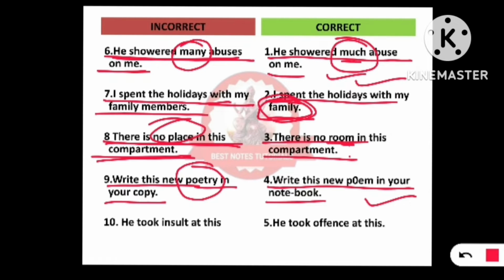Now why? See, poem means one poem, one work, like Daffodils by William Wordsworth. That is a poem. When we say poetry, it means many poems which make a poetry collection. So we should use poem for one particular specific work written by a writer, and we should use poetry for a number of works, a number of poems. So this is how it should be used.